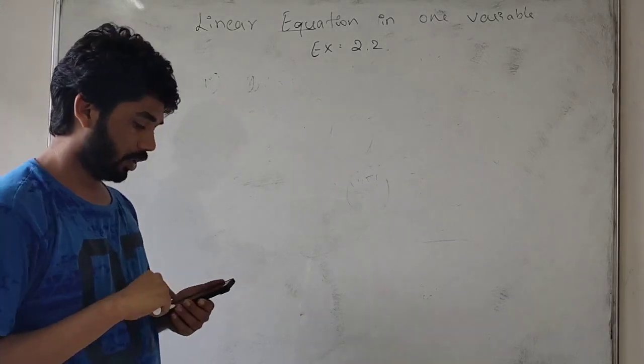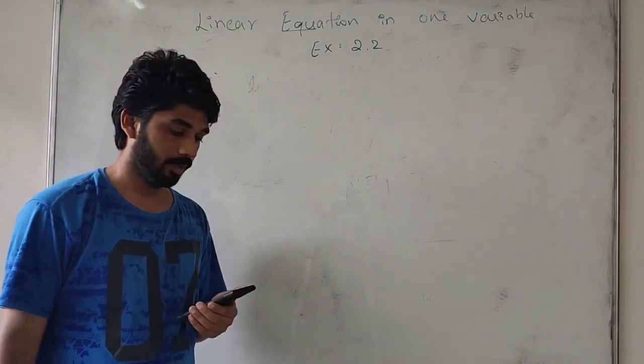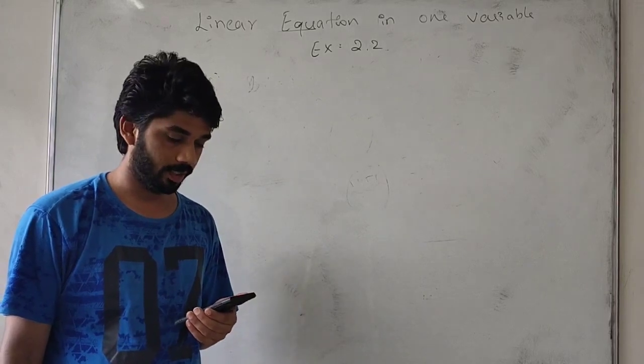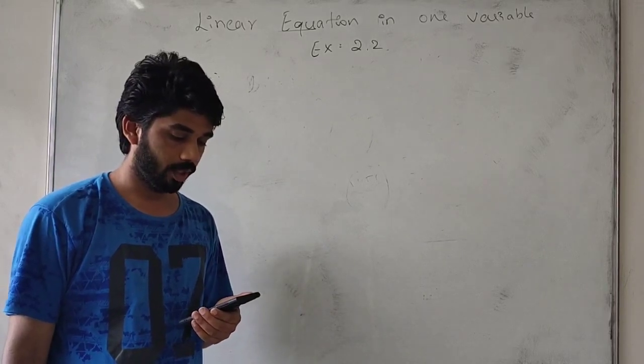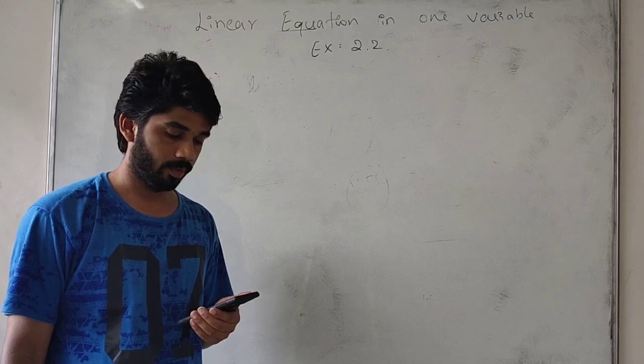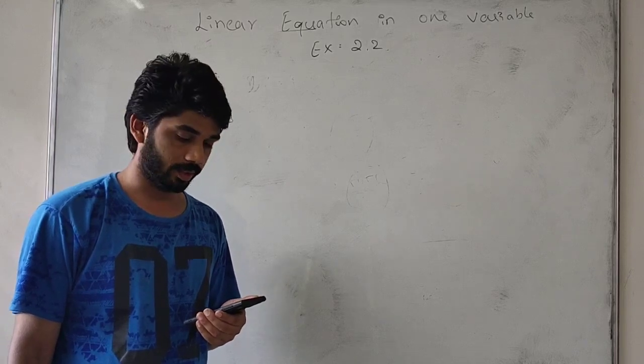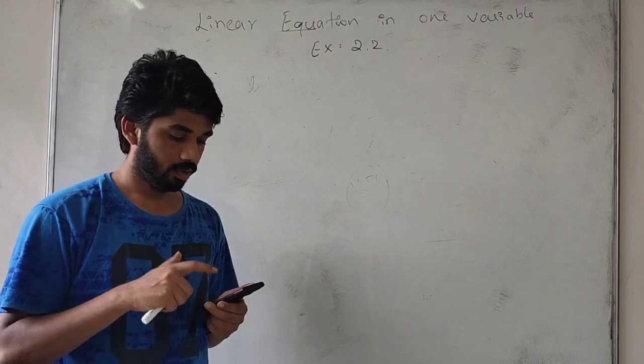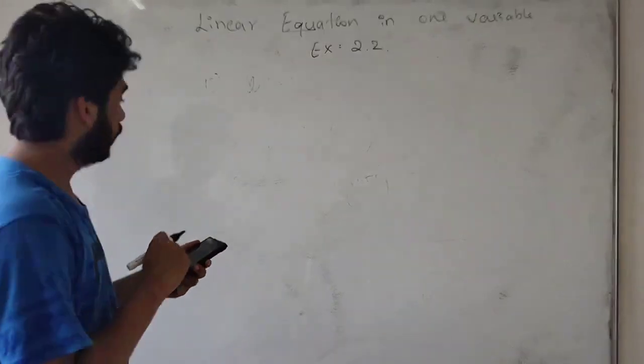So students, the next question is: Lakshmi is a cashier in a bank. She has currency notes of denominations 100, 50 and 10 respectively. The ratio of these notes is 2, 3, 5. The total cash Lakshmi has is 4 lakhs. How many notes of each denomination does she have? This is the 14th one.